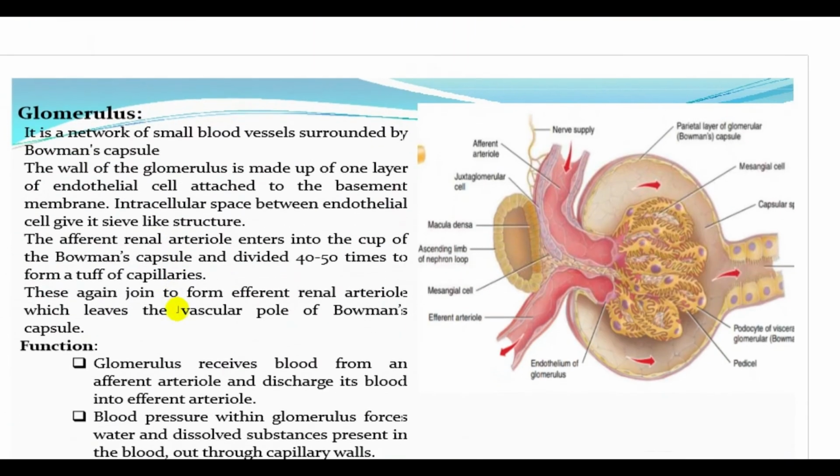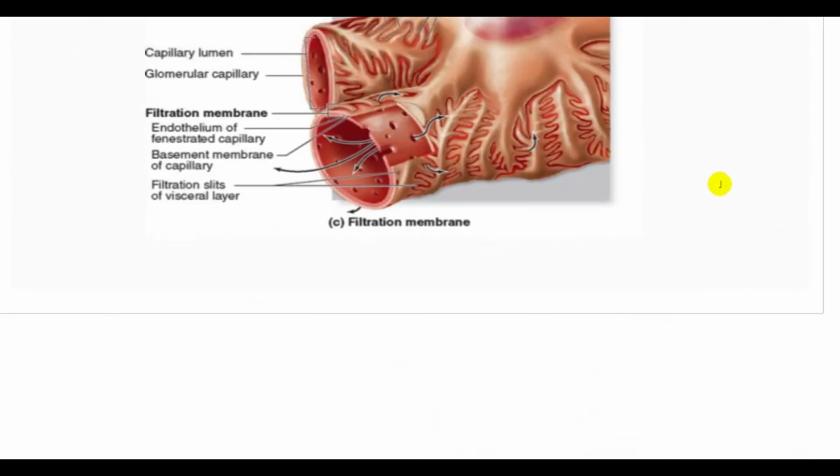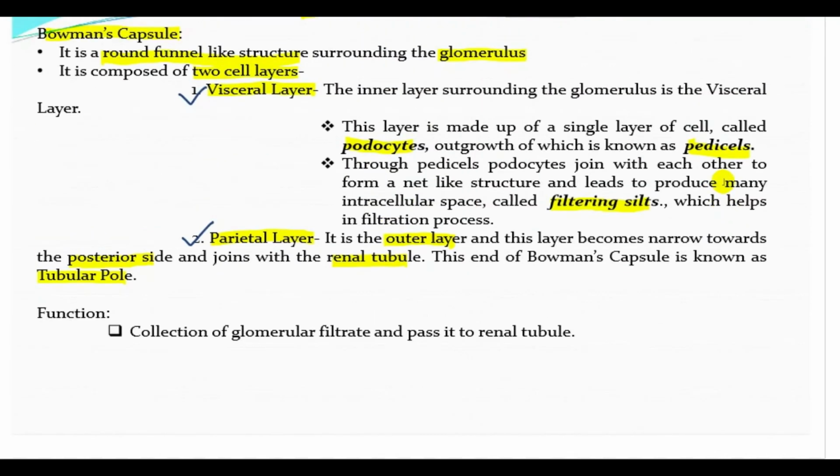First, see here in this diagram you will see the parietal layer. This outer layer is the parietal layer, and here see it has become narrow, right, and forms the tubular pole. So that is what is said in this slide, that it is the outer layer and this layer becomes narrow towards the posterior and joins with the renal tubule. This end of the Bowman's capsule is known as the tubular pole.